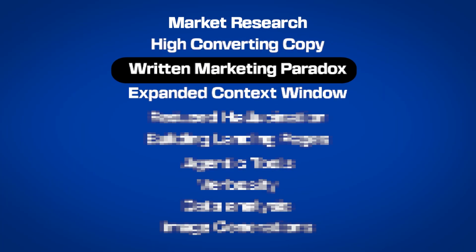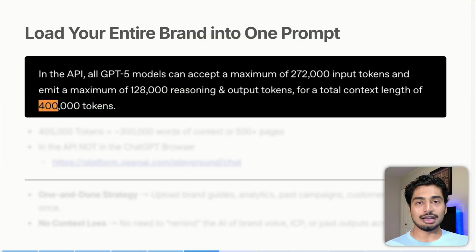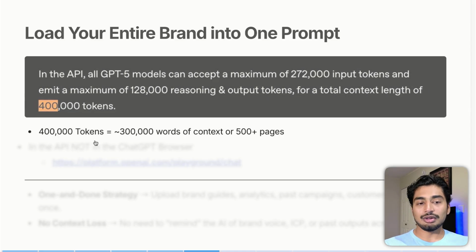All right, the next thing is you could load your entire brand into one prompt. What this means is the context window has gotten greater on the OpenAI API, the ChatGPT API, right? So it's 400,000 tokens. That is about 300,000 words or 500 pages of context.